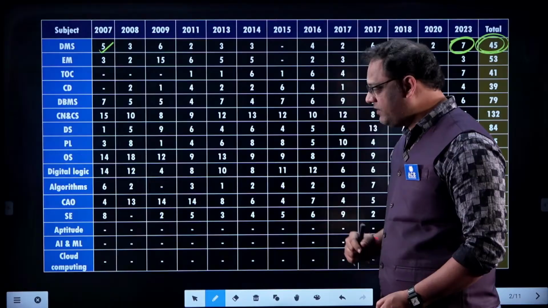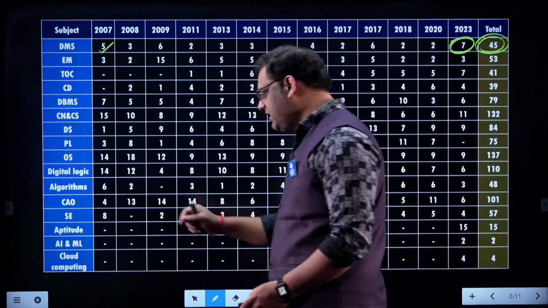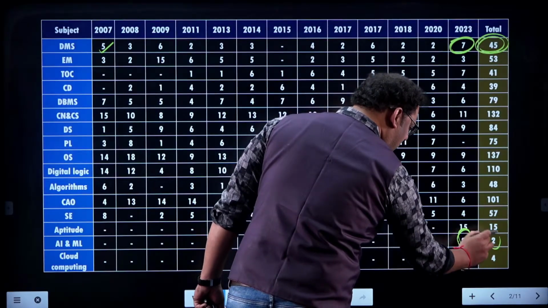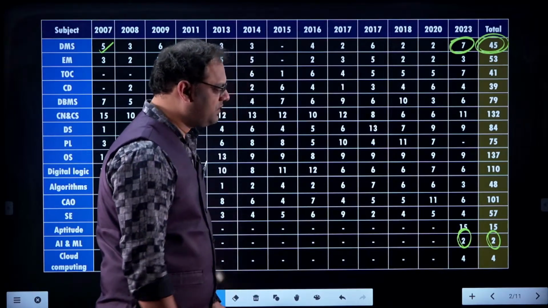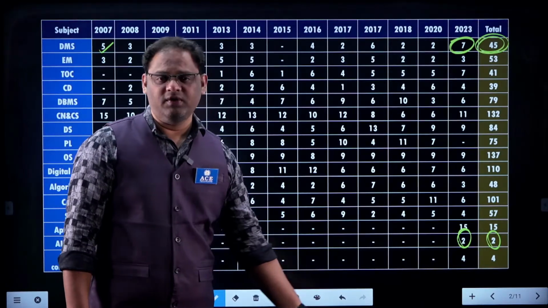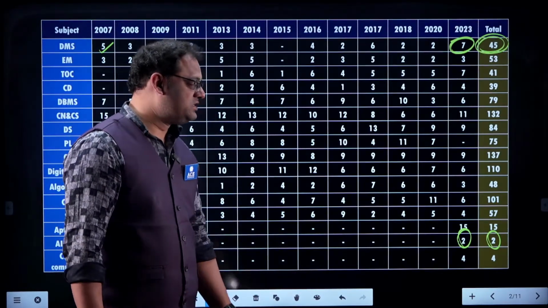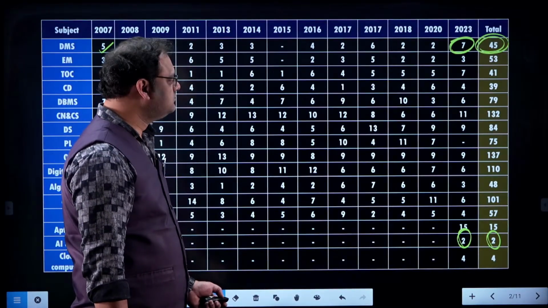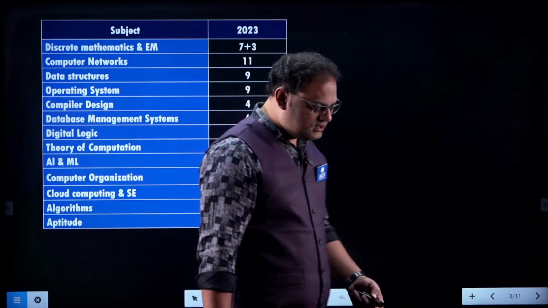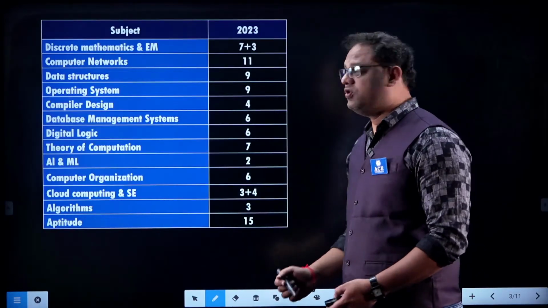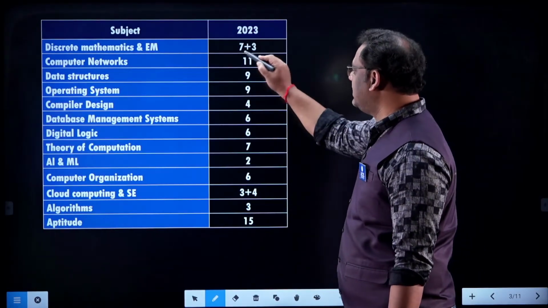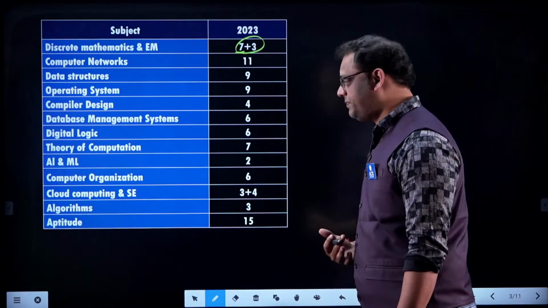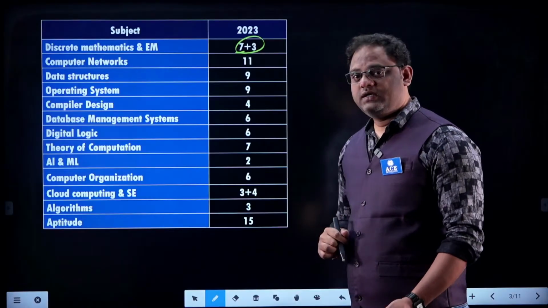And let me add one more point here. Here we have the AI and ML subject that is recently introduced. In 2023 GATE, we got 2 questions, whereas one question is common from logic. You can treat it as both discrete and also first order logic. And in the 23 paper, if you want to go for a recent paper, the analysis is like this. You can take the weightage and according to that you can plan your preparation strategy. Yeah, let's move.